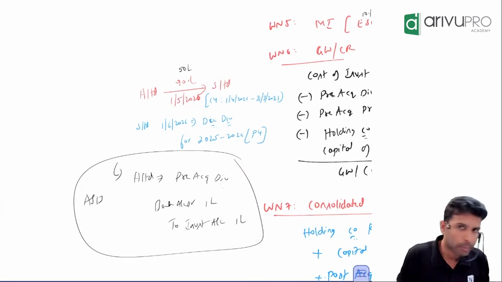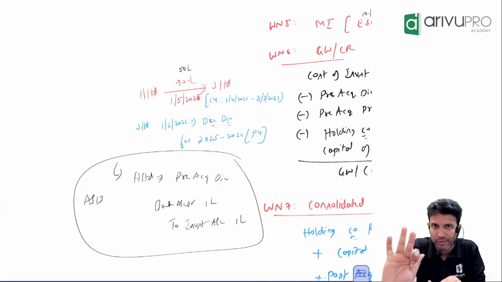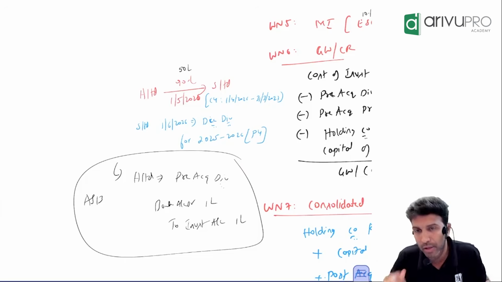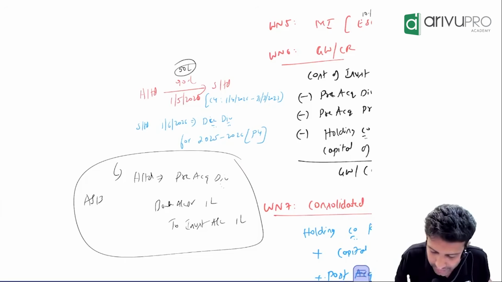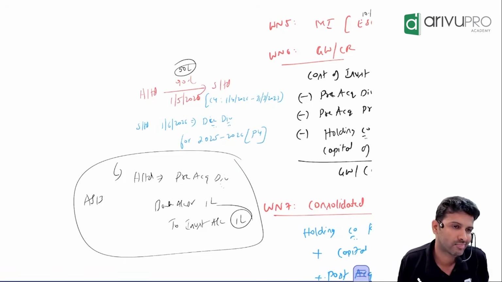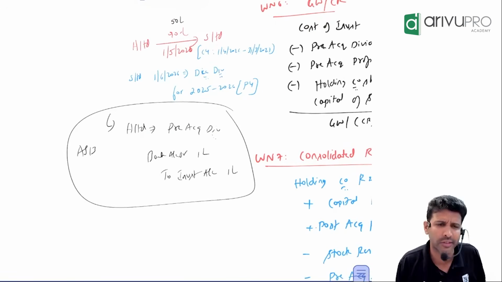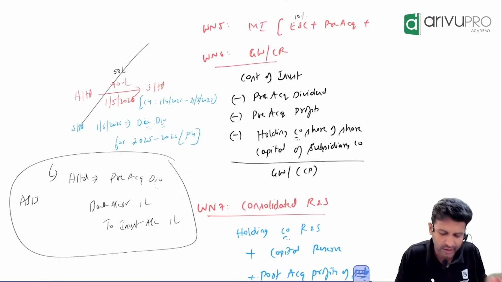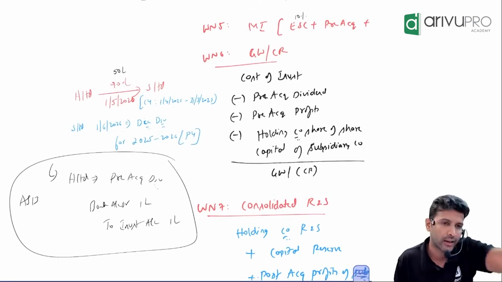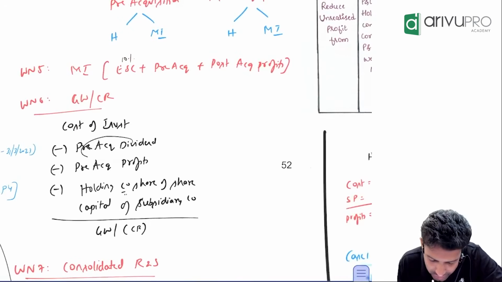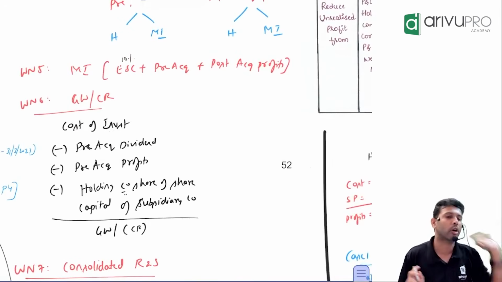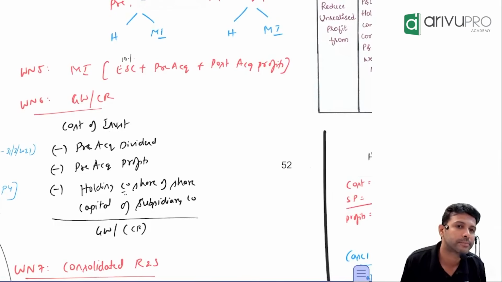49 lakh. Because in reality H did not pay 50, they only paid 49. Though they paid 50 lakh, they got back 1 lakh in the form of dividend. Yes or no? Hence, AS 13 says reduce it from the cost of investment. Your investment cost is not really 50, it is 49. That's the reason if there is a pre-acquisition dividend, we reduce it from the cost of investment. That's the logic of it. Is the meaning okay?